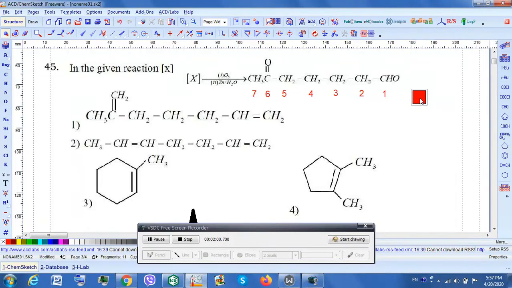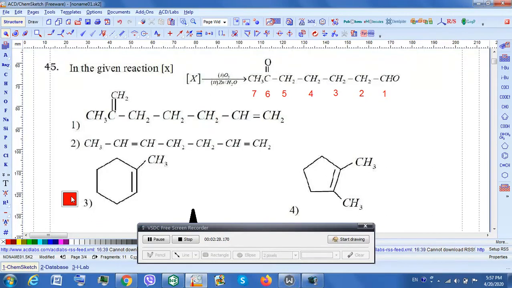Ozonolysis generally cleaves a double bond to give you carbonyl compounds at carbon number 1 and carbon number 6. So the correct option is 3. You can test other options also. In no other option will you get keto groups or aldo groups at the 1 and 6 positions.